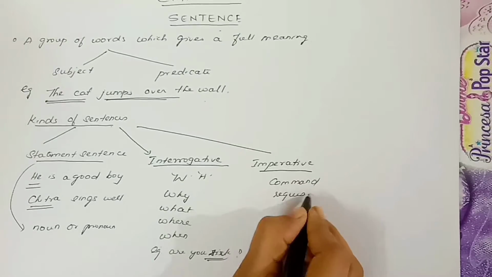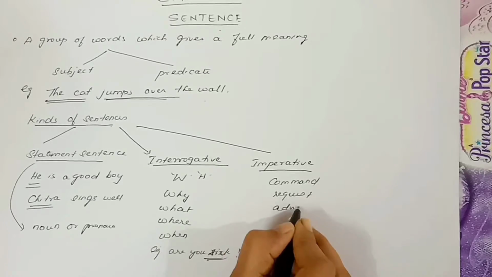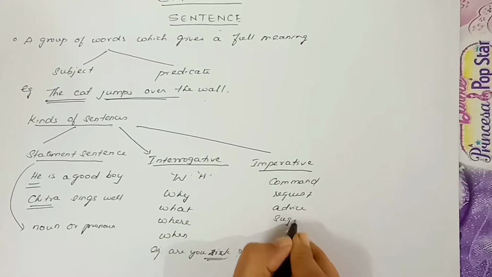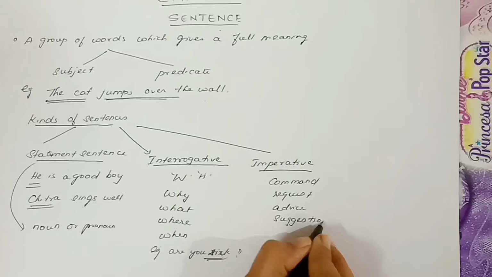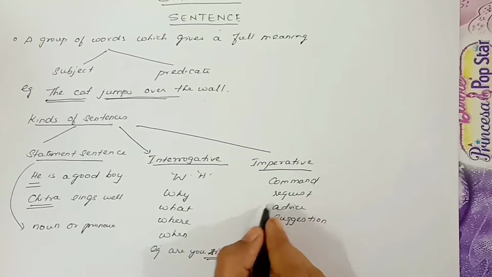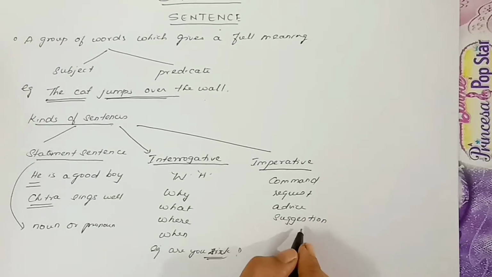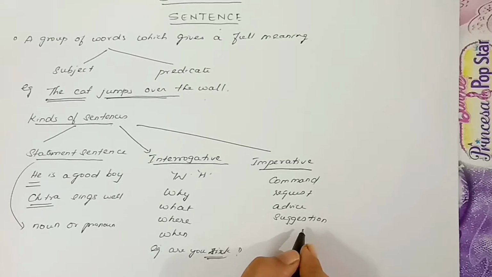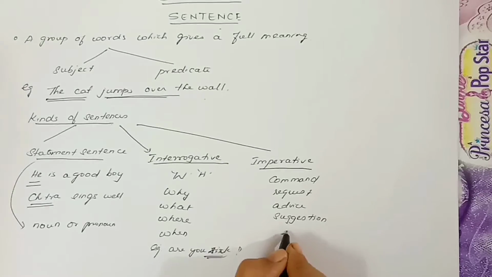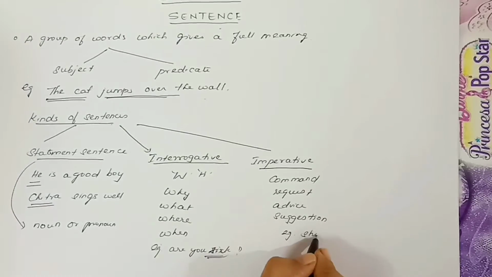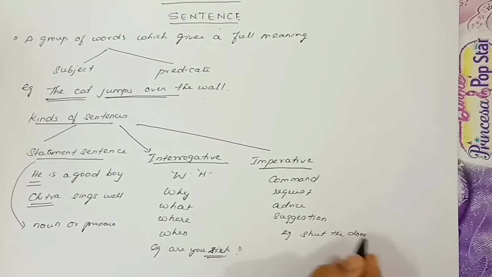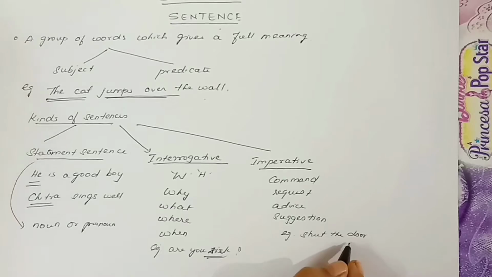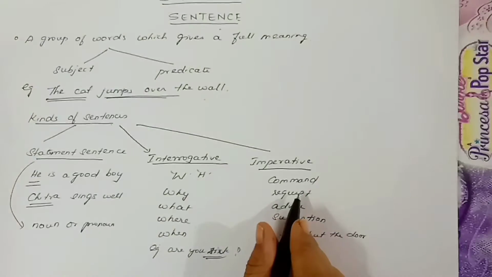The sentence which comprises a command or request or advice or suggestion is called an imperative sentence. For example, shut the door means it is a command. Somebody is asking someone to shut the door. So it is a command. It comes under imperative sentence.